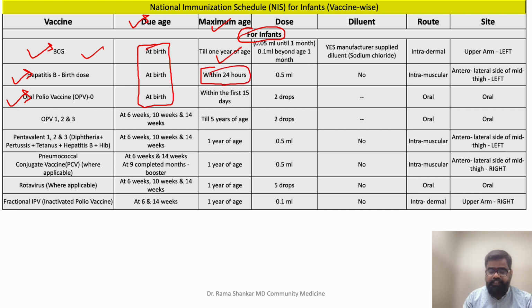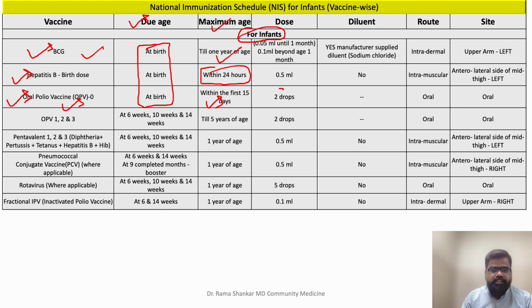So you don't have much time. Within 24 hours of birth. And oral polio vaccine 0 dose, you are giving within first 15 days. Right? So this is the maximum age. Now, let's talk about oral polio vaccine.